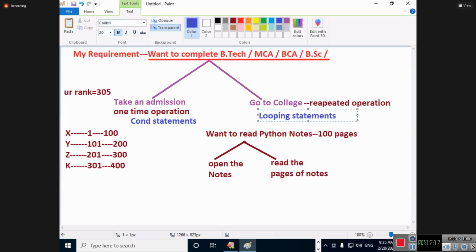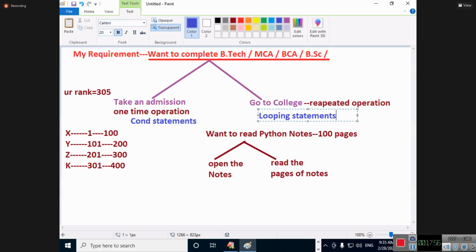The name itself says a loop. It means repeated. How many times? A finite number of times. This wording is very, very important. Repeatedly executing is called a loop. Will you go to the college repeatedly? Never. I will go to the college for 4 years: first year, second year, third year, fourth year. How many times repeated? 4 times. I will go to the school for 10 years, 1, 2, 3, 4, up to 10, repeated 10 times. I cannot repeat some operation lifelong. Any operation we do a finite number of times.